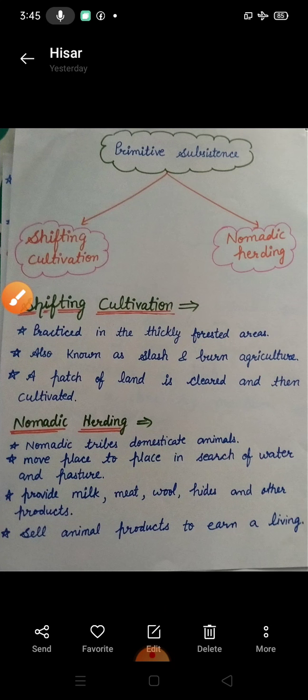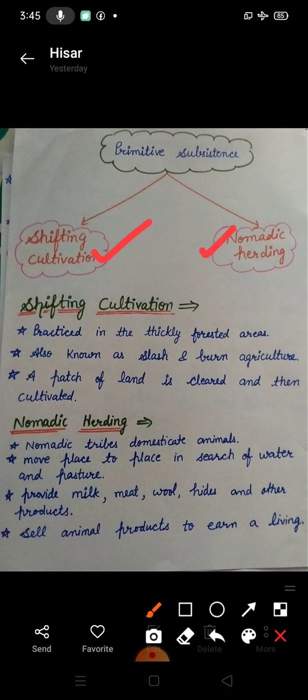Primitive subsistence. Primitive means very simple and not developed. We can understand that in the earlier stage of humans, when tribal people were living, agriculture was not developed. So they were doing shifting cultivation and nomadic herding.